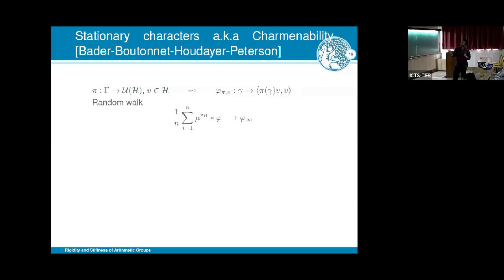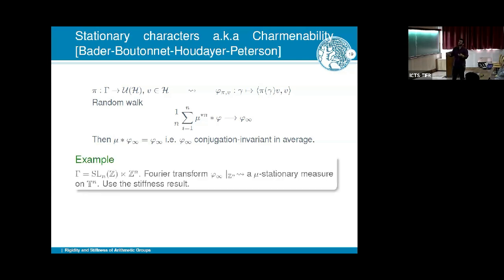However, what you can do is just average this phi, take random walks, and in the limit, you'll get some new positive definite function phi, which will maybe not be conjugation invariant, but it will be conjugation invariant on average. And then you want to prove stiffness. You want to say if something is invariant on average, it should be invariant.